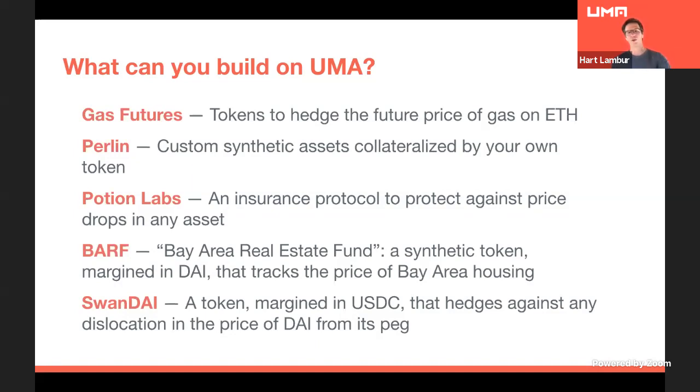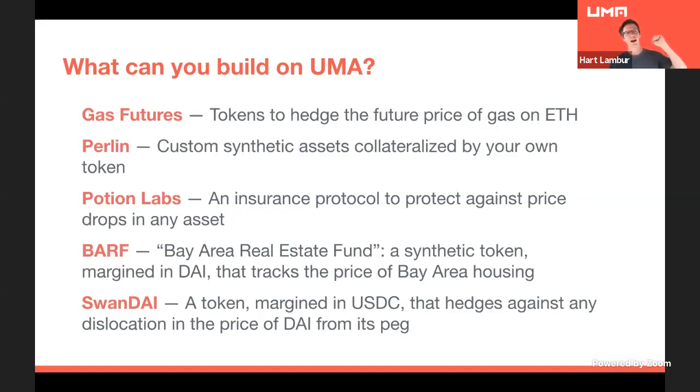And then a couple other things that came up from earlier hackathons. Tom Schmidt came up with this idea of a BARF token, which was a synthetic token that tracks the price of San Francisco Bay Area housing. And again, we can do that because we don't have to push this price feed on chain. It's kind of hard to get this price data.